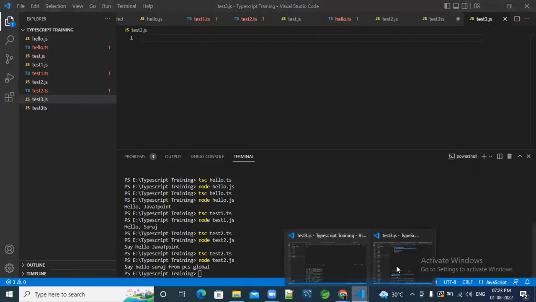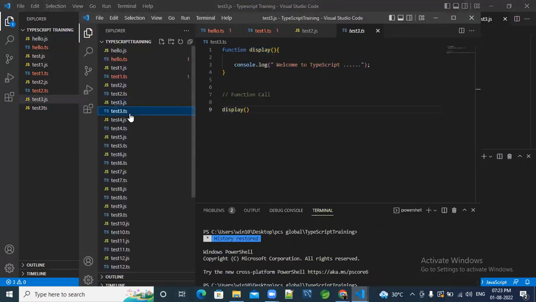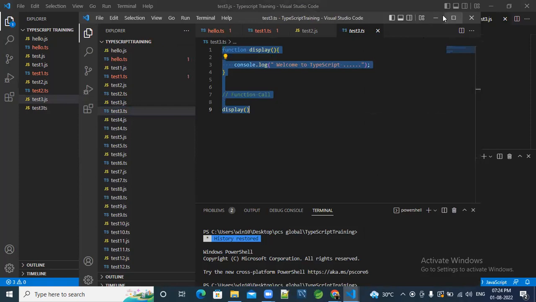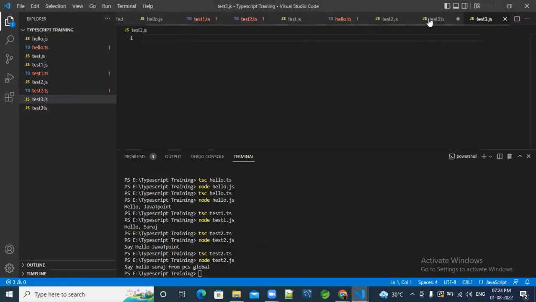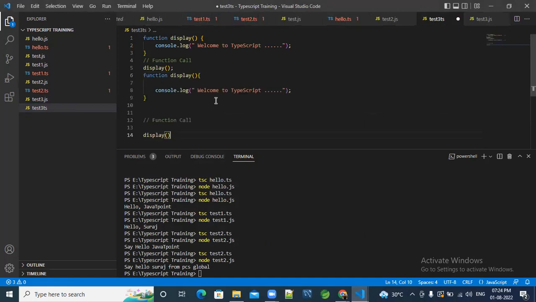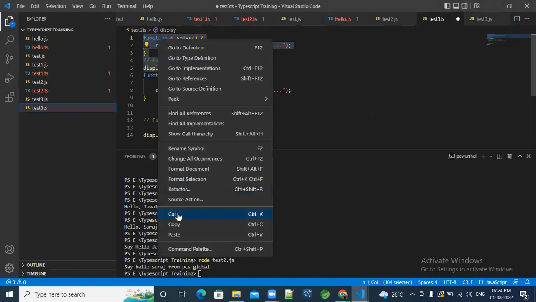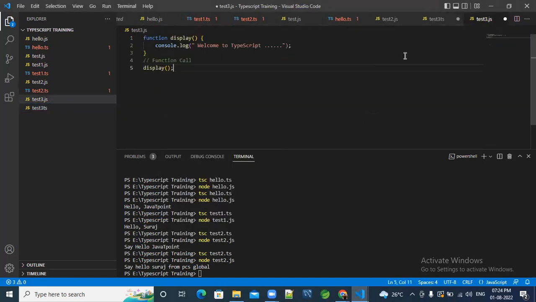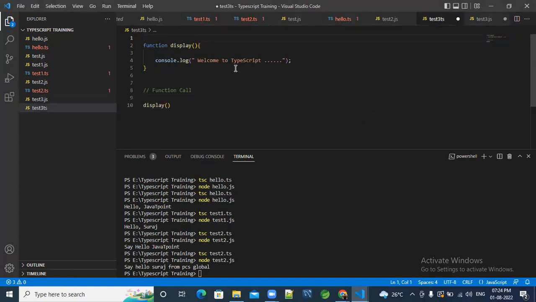Guys, don't worry about the codes because if you get stuck anywhere, you will get it. Sorry, I have made a mistake. I have got the JS file here and the TS file there. I am correcting it. This will be the TS file, and this will be the JS file. Done. Here is the name as welcome to TypeScript.